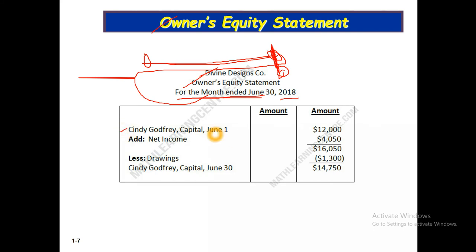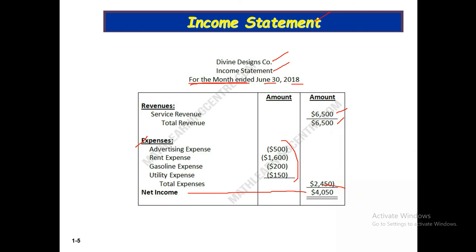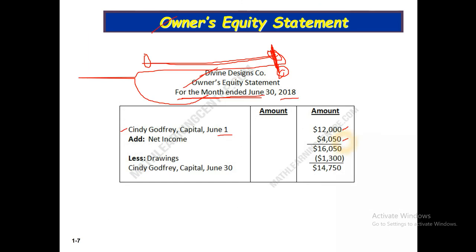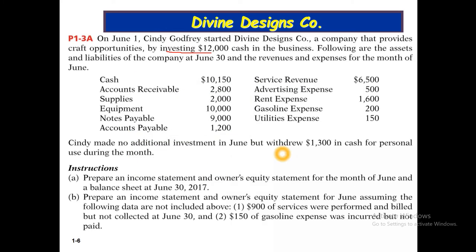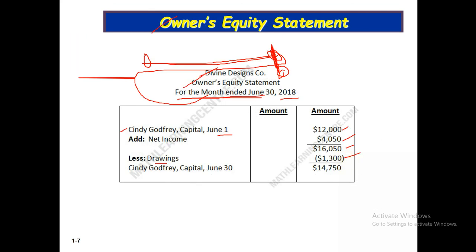Here in the owner's equity statement, Cindy Godfrey capital June 1 is 12,000. According to the question, we have this 12,000 investment, and here we have 4,550 as our net profit. The net profit will be added to this figure, the opening capital, and this is our total. That means capital plus net income, and then less drawing. According to the question, we have the drawing item, 1,300. So in total, this is the Cindy Godfrey capital on June 30, the ending capital. The ending capital is needed to prepare our balance sheet.